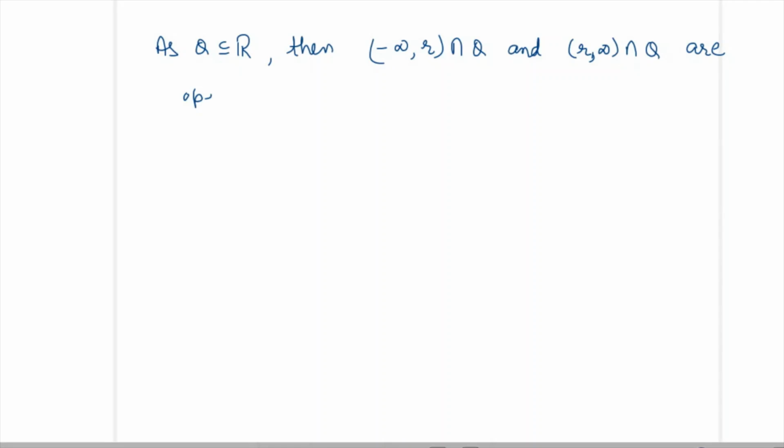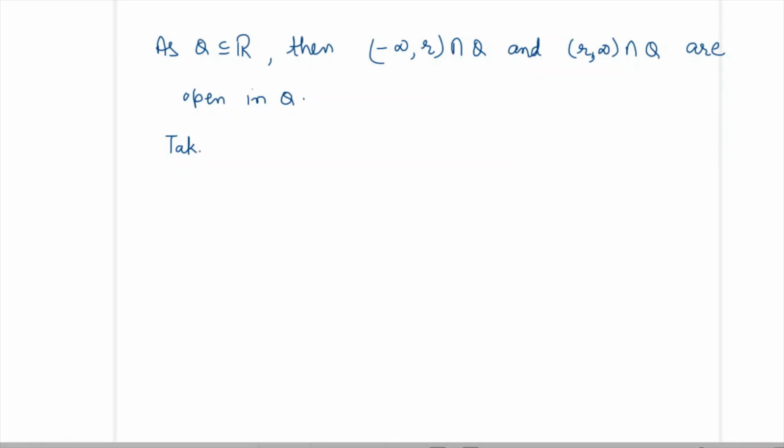As Q is a subspace of real numbers, then if we take minus infinity to r intersection with Q and the other interval intersection with Q, so these are open in Q also.